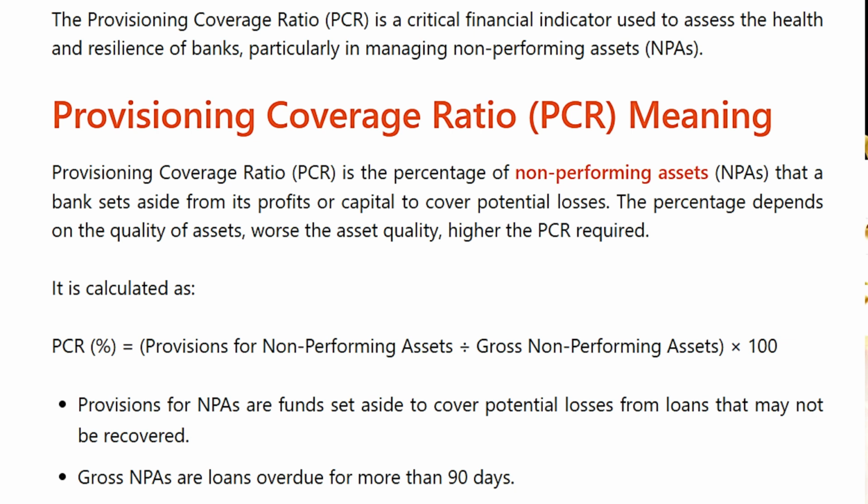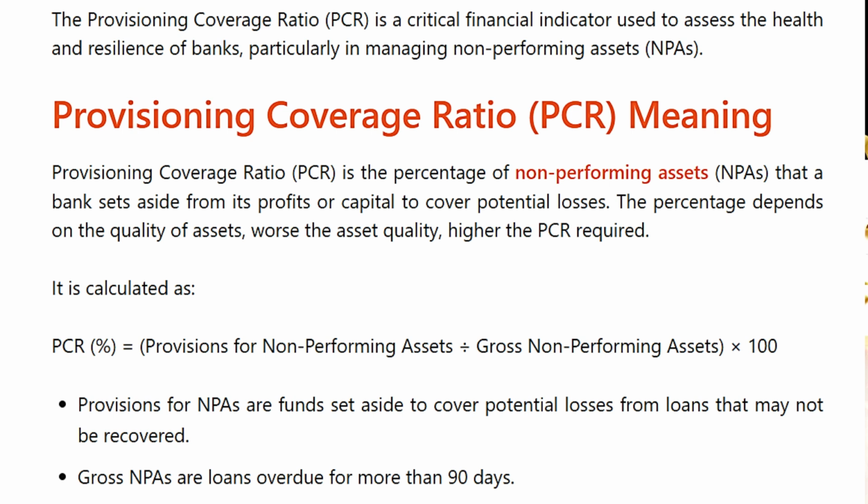The provisioning coverage ratio (PCR) is a critical financial indicator used to assess the health and resilience of banks, particularly in managing non-performing assets (NPAs). Provisioning coverage ratio (PCR) meaning: PCR is the percentage of non-performing assets (NPAs) that a bank sets aside from its profit or capital to cover potential losses.